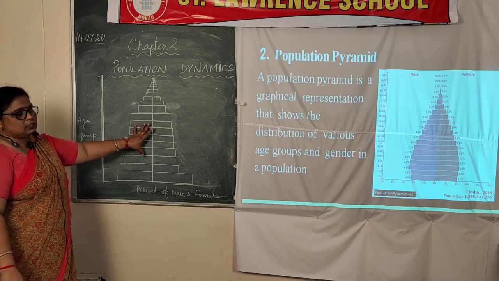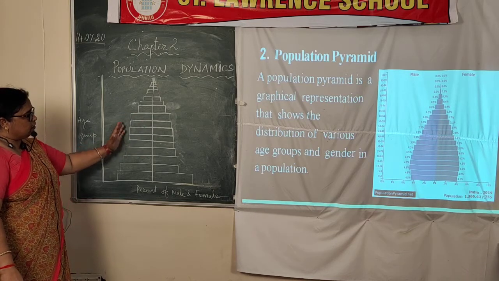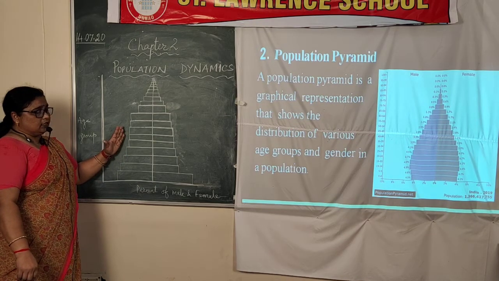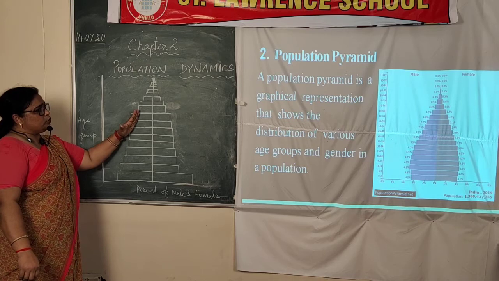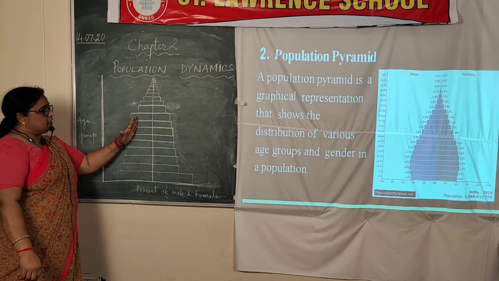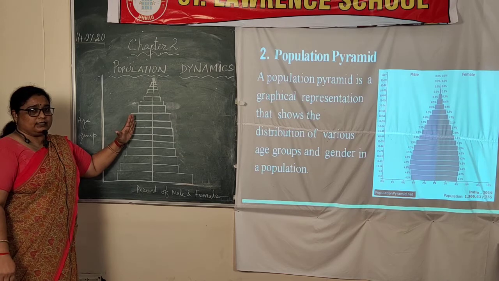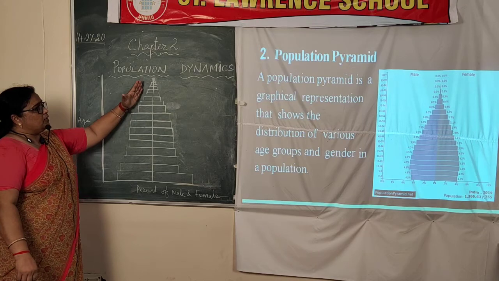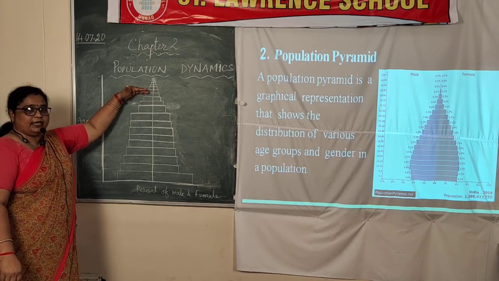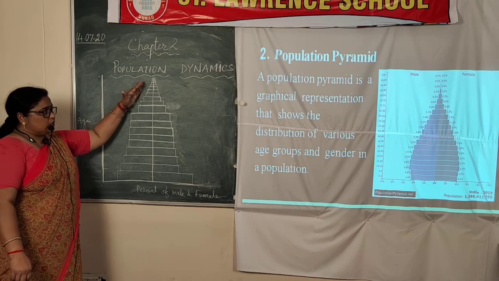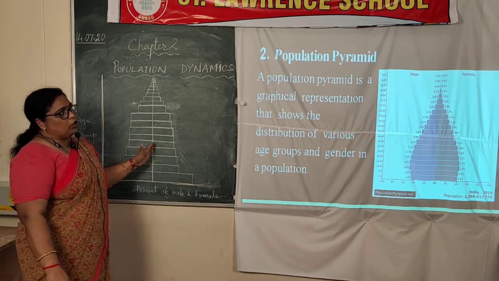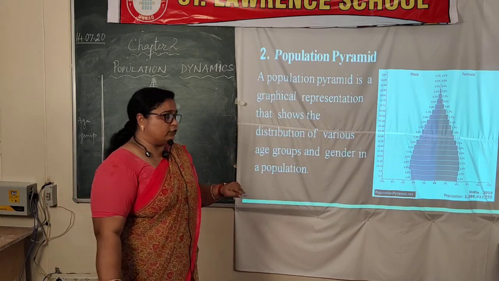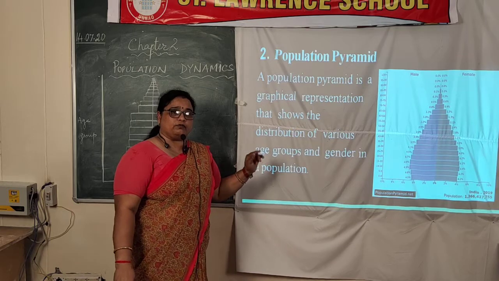And here you see this pyramid belongs to India. You can see here that the middle part, the working age or the youthful age, is greater, meaning deaths are not taking too much place because it is not too much curved. In this way we can say that many working people are there in India, and that is a good sign for a country. And elderly people means the people are dying at the age after 69 or 70. In this way the population pyramid helps a lot to understand the population of a country, especially referring to the gender and age group of that country.